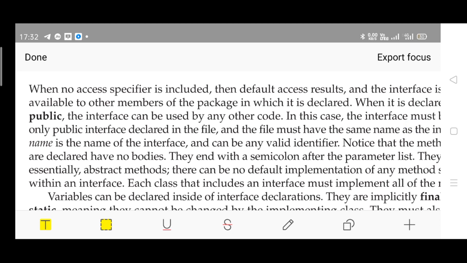Whenever you are not specifying any access specifier, then of course default is considered as the access specifier. By this time, I hope you are all familiar with the access specifiers. There are 3 plus 1 access specifiers available in Java: public, private and protected are the 3 keywords. Apart from them, if you don't specify any